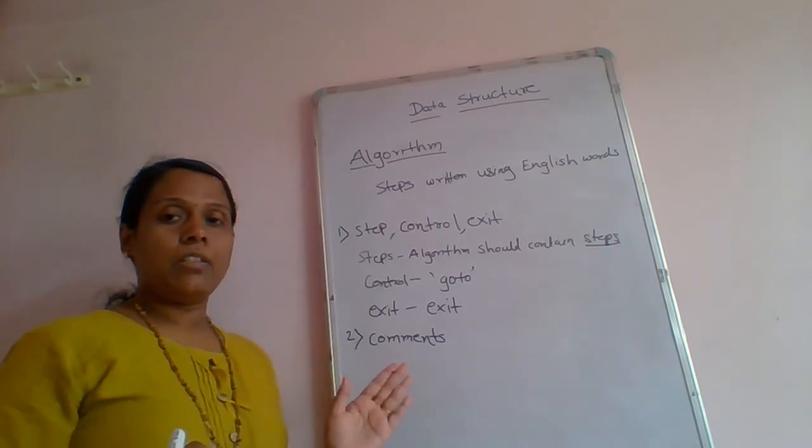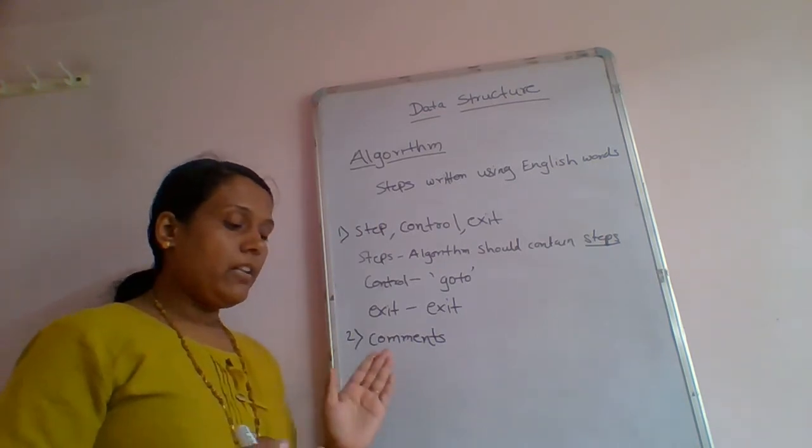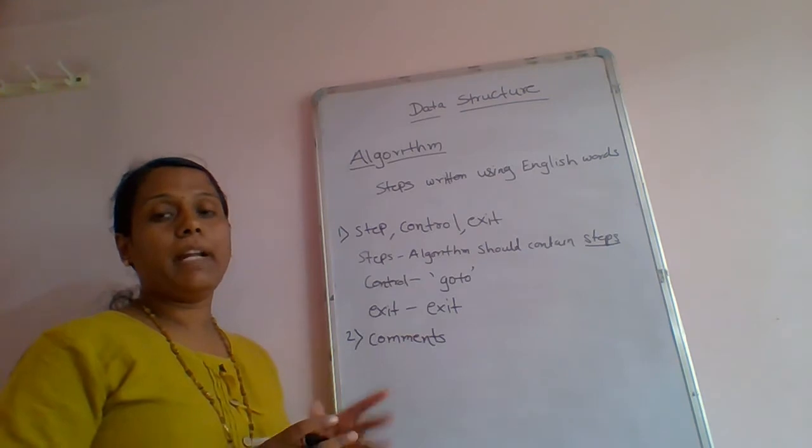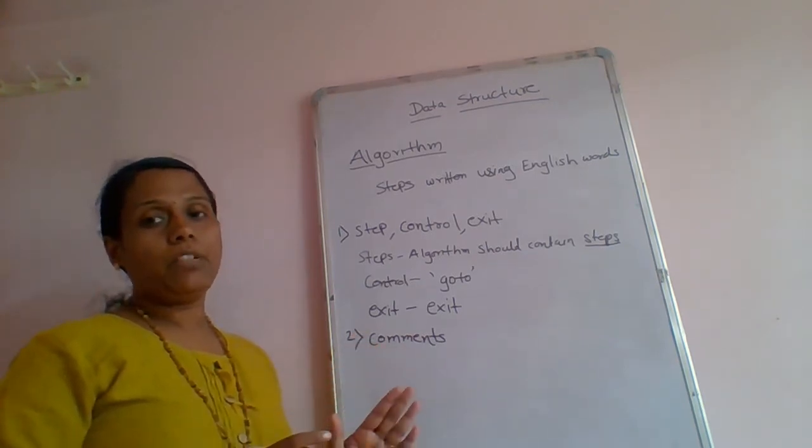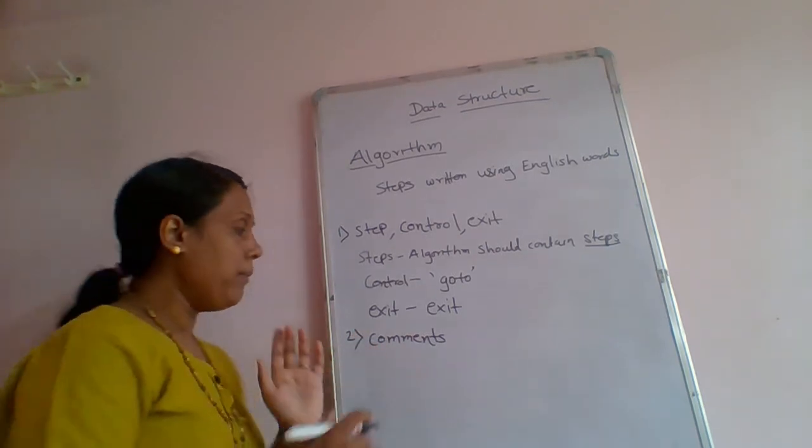That is the additional information. So in comments, you can write the comments in the algorithm at the beginning or at the end of the steps. It is called a comment.